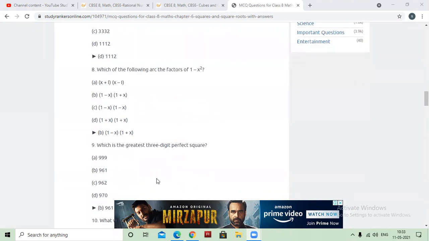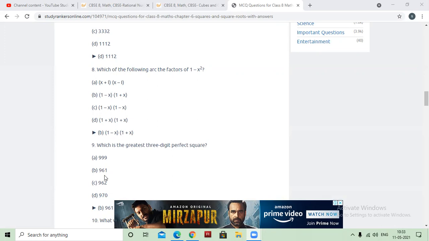Which is the greatest three-digit perfect square number? Ma'am, 961. 961, because it is 31 square, and 32 square is 1024. That is a four-digit number. So 961 is the greatest three-digit number which is a perfect square number.